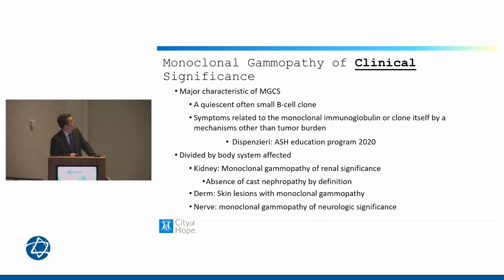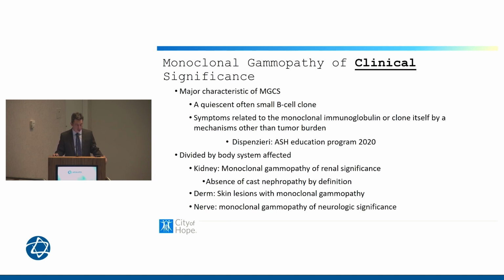So when we talk about a monoclonal gammopathy of clinical significance, it often involves a quiescent or often small B-cell clone. The symptoms may be related to the monoclonal immunoglobulin or the clone itself, or by some other mechanism other than the tumor burden. That's really what we're talking about here, when the tumor burden is not directly related to the disease, but maybe indirectly related to disease.